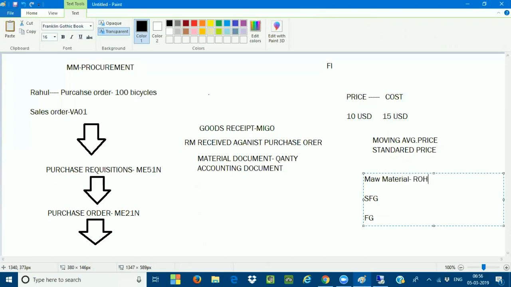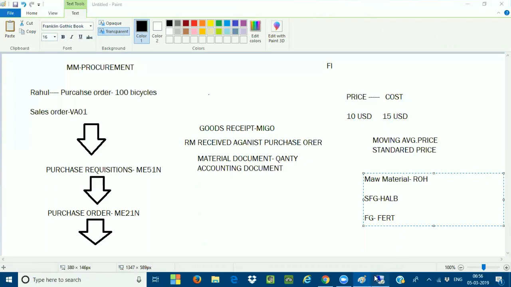ROH is the standard material type for the raw material. Semi-finished goods is going to be HALB, and for the finished goods it is going to be FERT. So these are the three material types for the raw material, semi-finished goods, and finished goods.